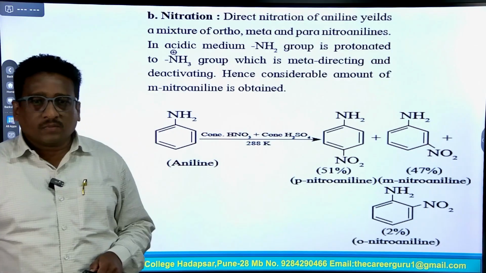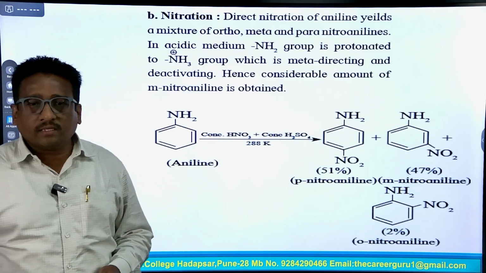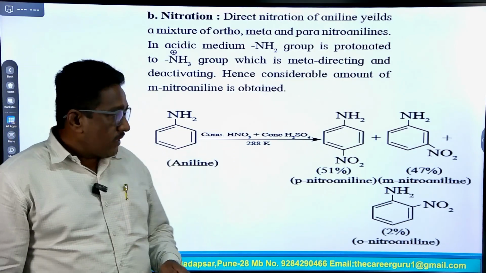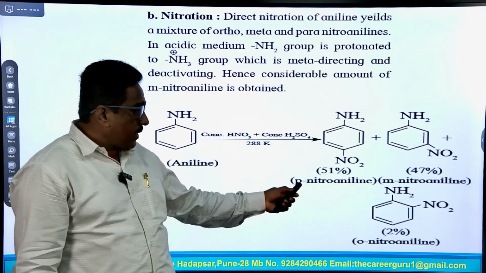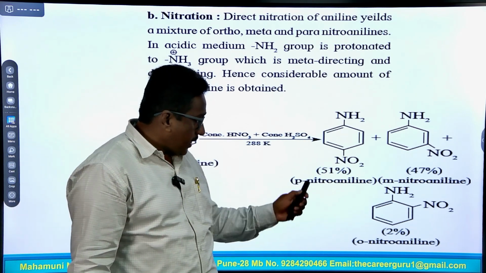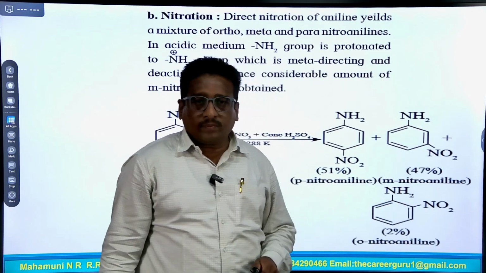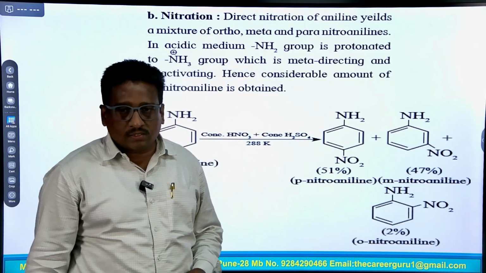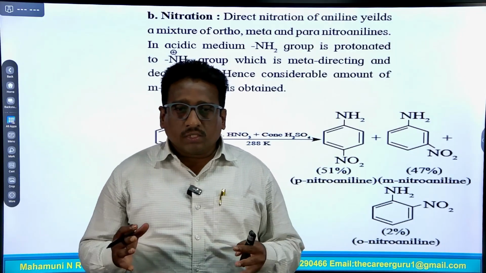Second reaction, nitration. In this reaction, when aniline reacts with a nitrating mixture, a concentrated solution of nitric acid and sulfuric acid at 288 Kelvin, it gives a mixture of ortho, meta and para compounds. The NO2 group attached to the para position with respect to the NH2 group forms para nitroaniline, the major product at 51%. In the second possibility, the nitro group attaches at the meta position to form meta nitroaniline, at 47%, and the least or minor product is ortho nitroaniline, where the NO2 group attaches at the ortho position with respect to NH2, which is minor due to steric hindrance or atomic crowding.